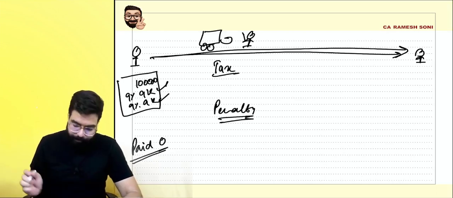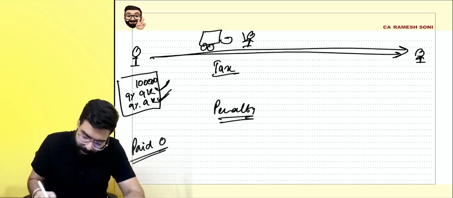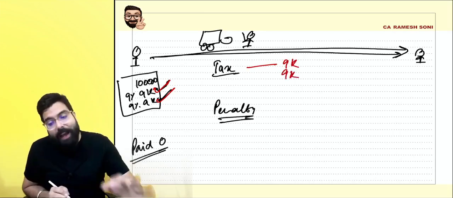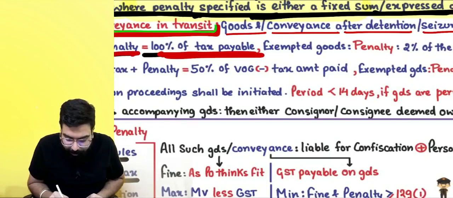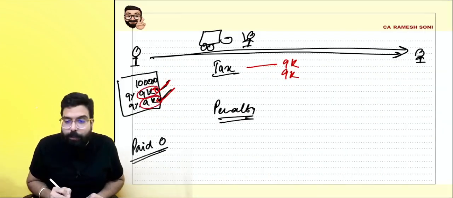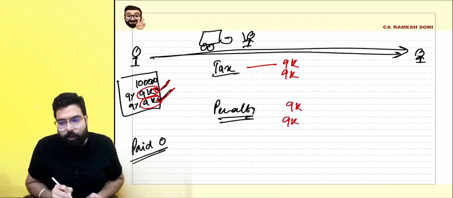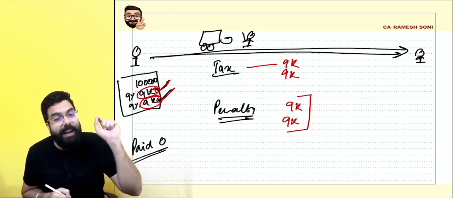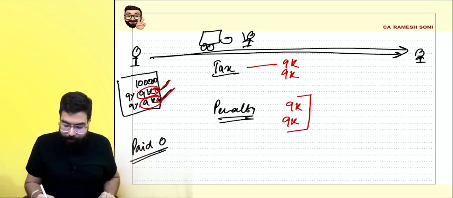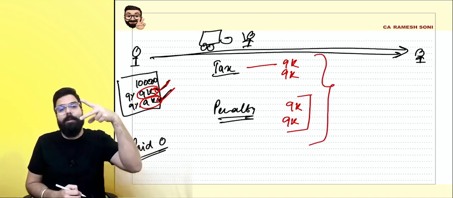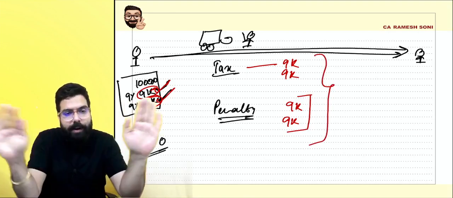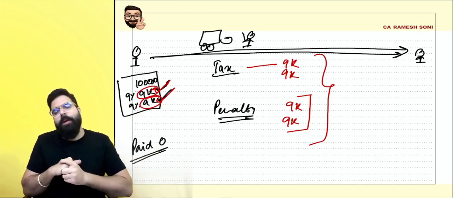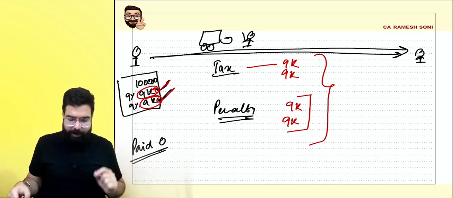Think, think, think. First of all, whatever was the tax, he will immediately ask you. So 9,000 and 9,000 you have to pay immediately. And penalty is 100% of the tax payable. Sir, this complete amount was payable. So penalty 9,000 and 9,000. If in the exam they ask you only penalty, you have to tell this. If in the exam they ask you what is the amount payable, then you have to tell the complete amount, because tax plus penalty both are payable. Is my point clear to all? Are we all clear with this point? Yes, sir. We are all clear with this point.